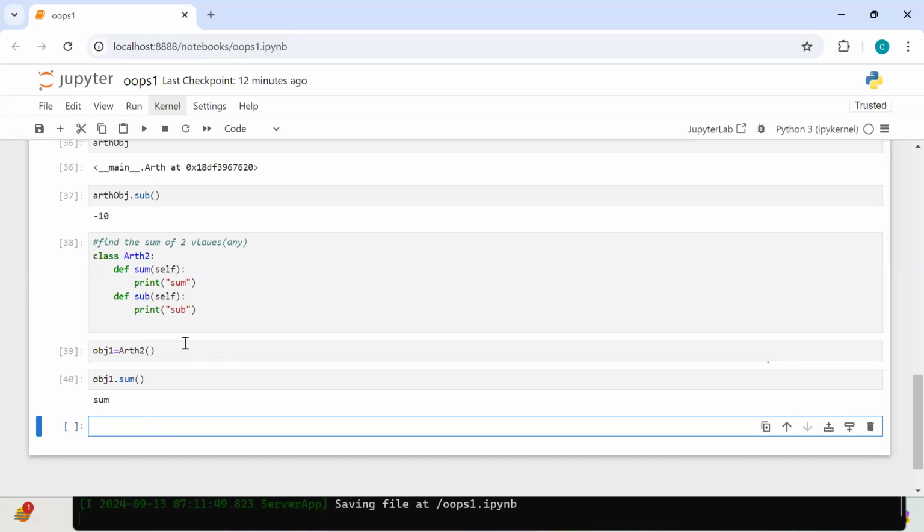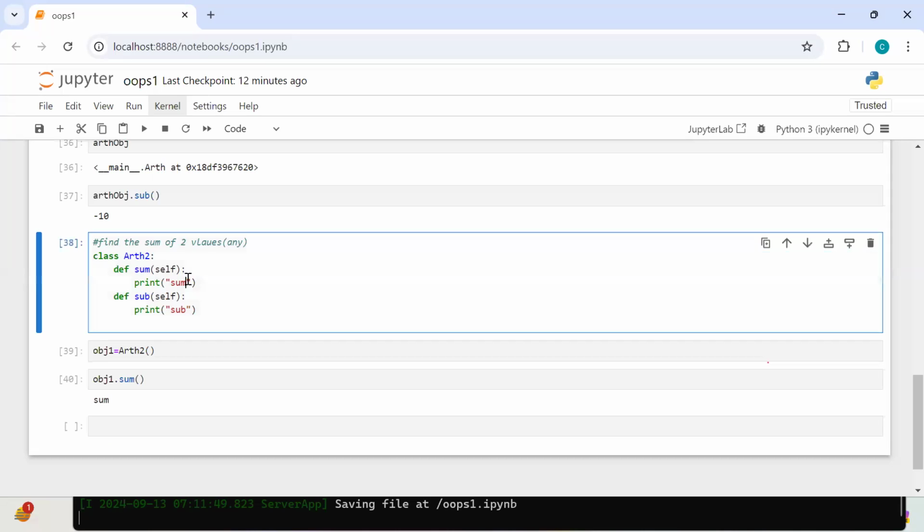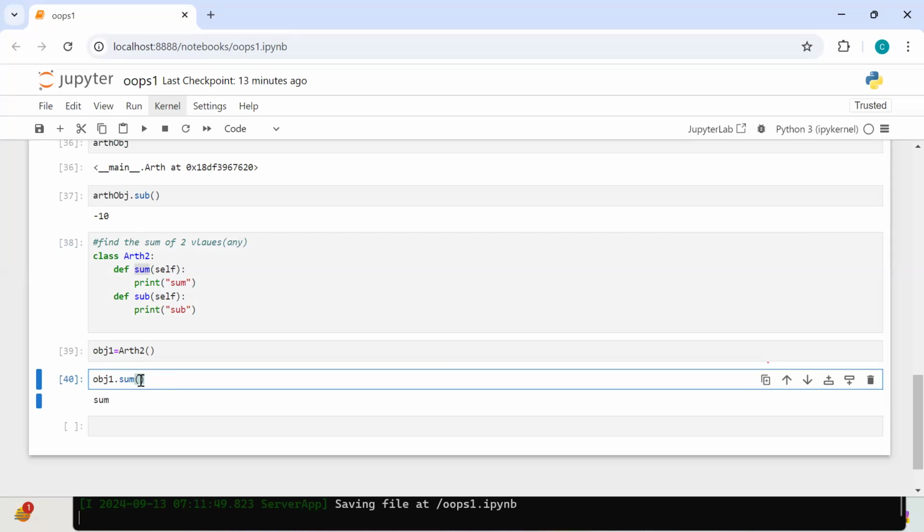No one knows. Sum of 10, 2. This is one method, inside the class, so it is a method. Outside the class, it is a function. While calling, can I pass some dynamic values? Is there a possibility or not? Yes or no?